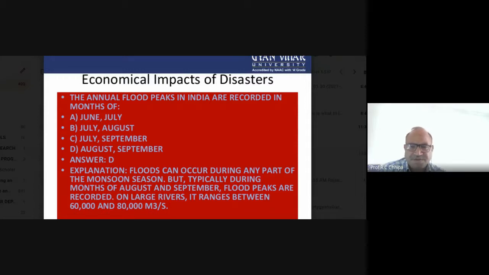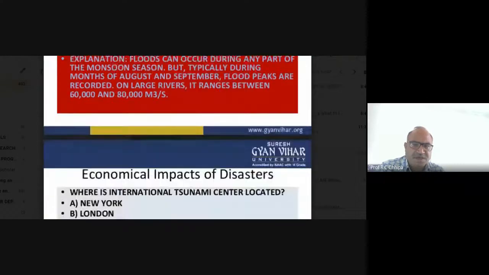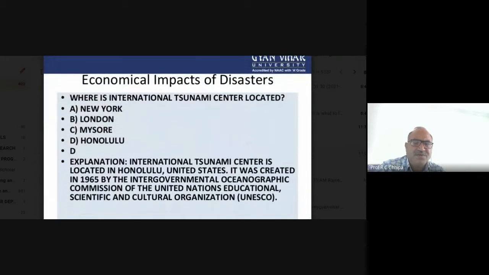It ranges between 60,000 and 80,000 cubic meters. So that is where the peaks are. Now one more question: where is the International Tsunami Center located?